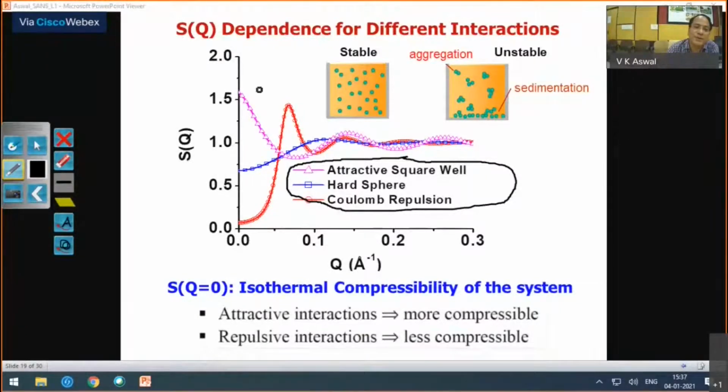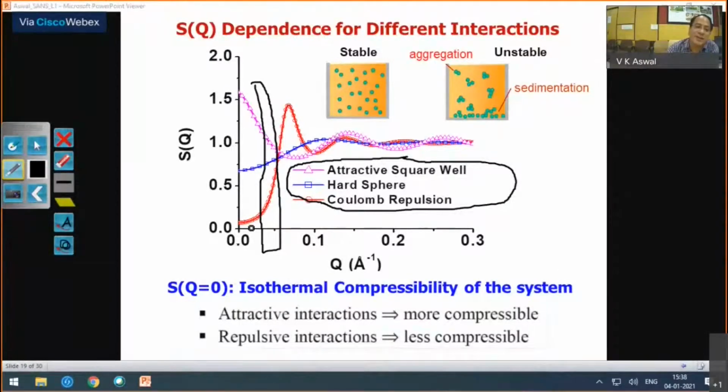If you see the behavior in the low Q region here, your structure factor has a very different profile. Particularly, the contribution of structure factor at Q equal to 0 is the isothermal compressivity of the system.